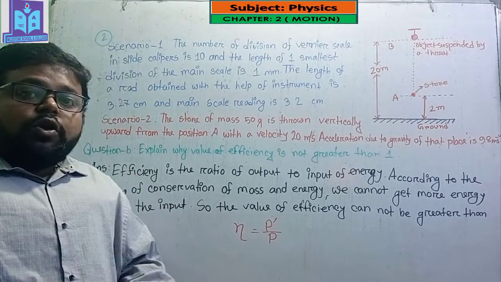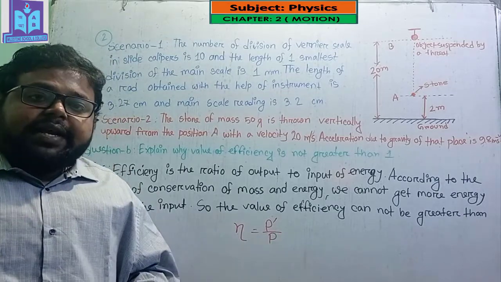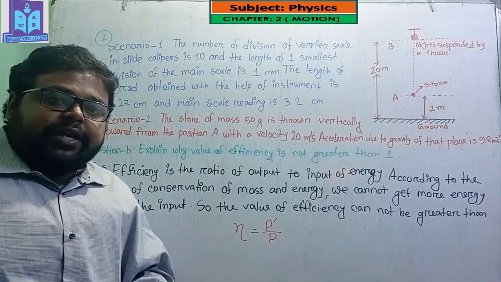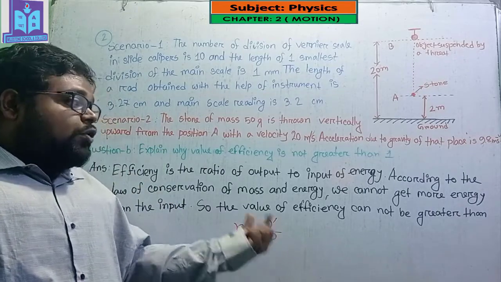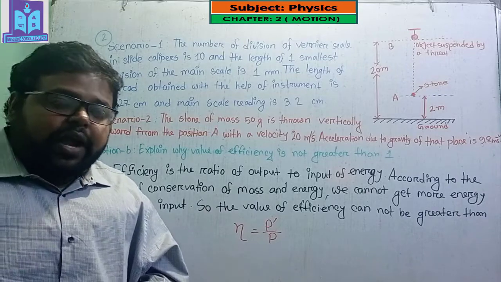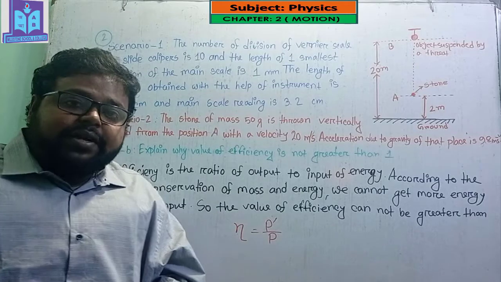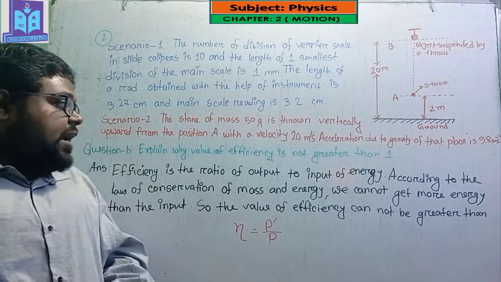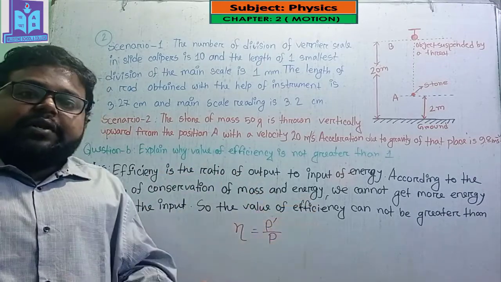Okay, on the other hand, some part of the total energy is always wasted as heat and other energy. That's why it is not possible to get more output energy than the input energy, and so the value of efficiency cannot be greater than 1. I hope you understand why the value of efficiency is not greater than 1.